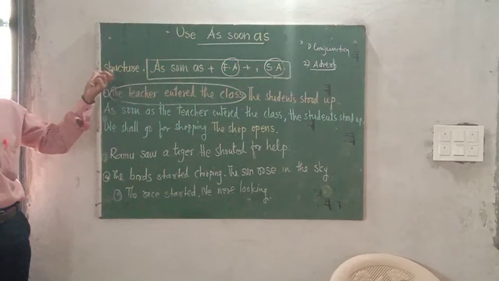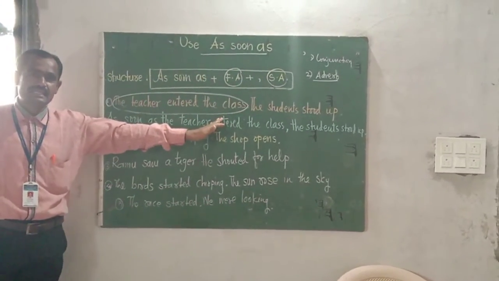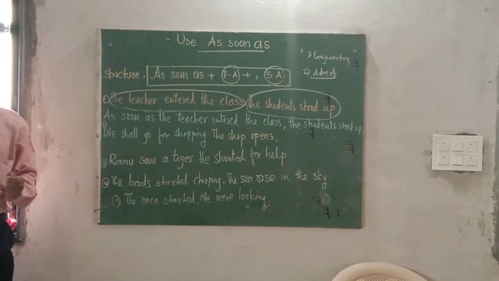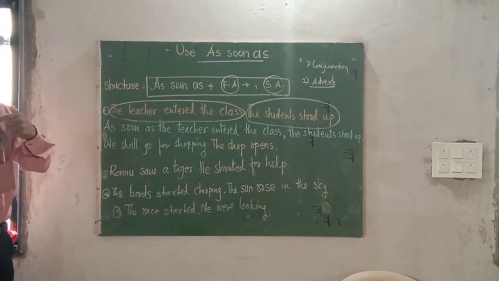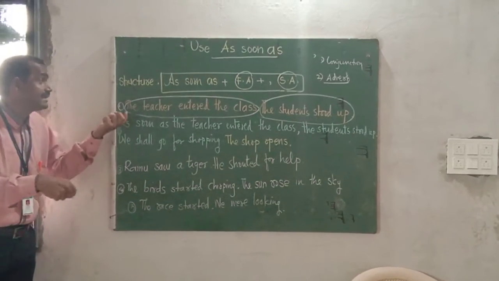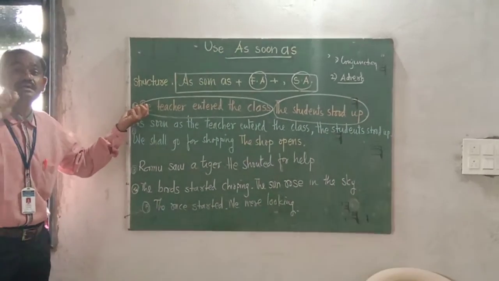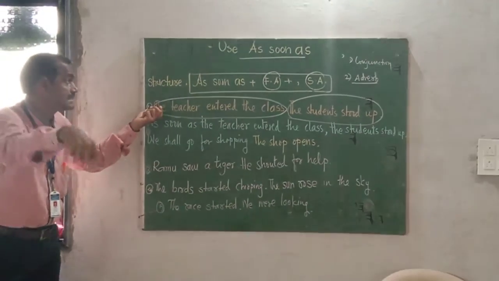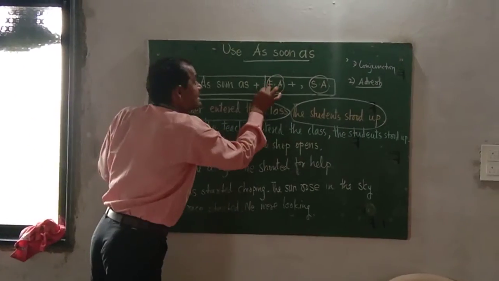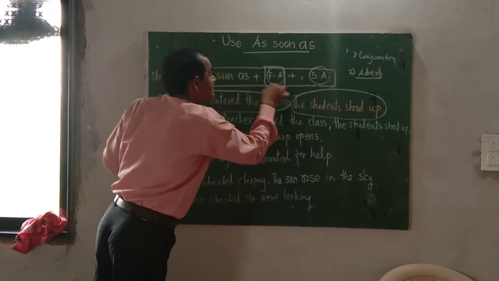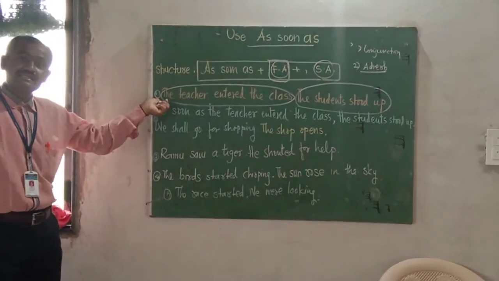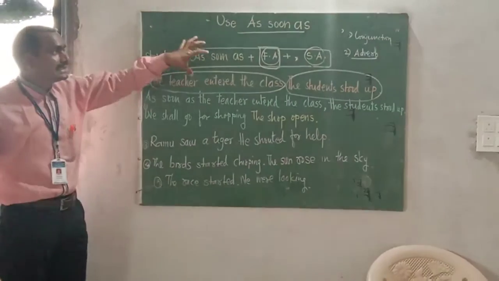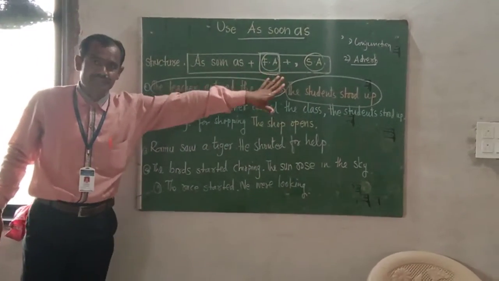The teacher entered the class, and second, the student stood up. Now between these two sentences, it's your responsibility to first recognize which action is the first. The first action is written after as soon as, and the second action is written after the comma. That is the point to be noted.